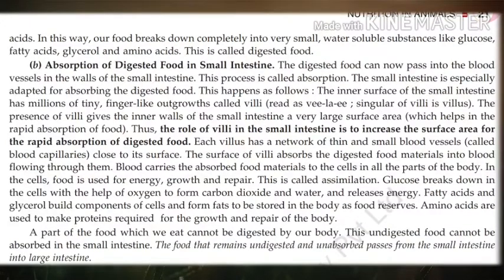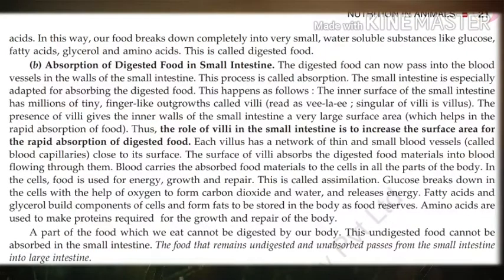Okay, after the absorption of the food by the blood, what does the blood do? The blood carries the absorbed food materials to the cells in all the parts of the body. Okay, in the cells, what happens to the food? The food is used for energy, growth, and repair. This is called assimilation. Understand? The utilization of the food for energy, growth, and repair is called assimilation.